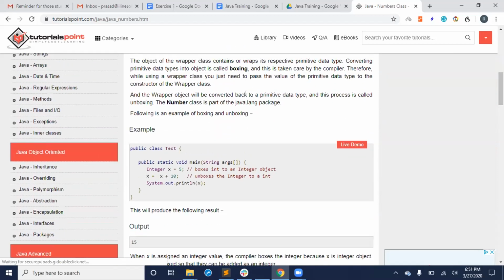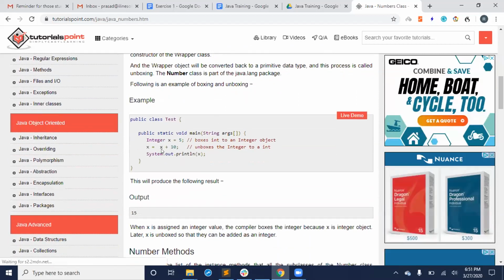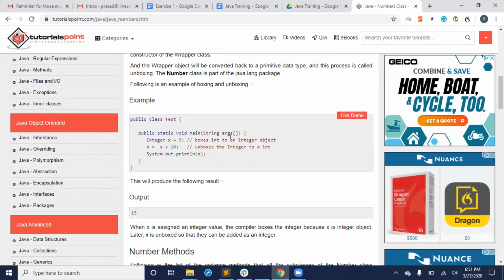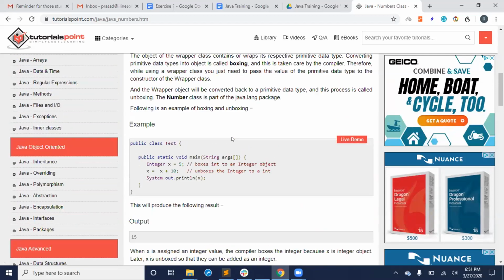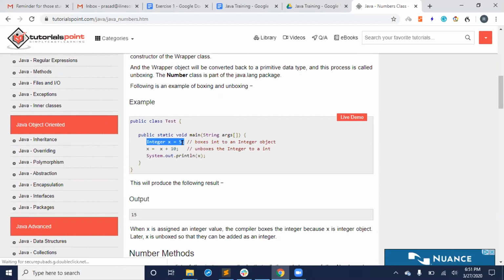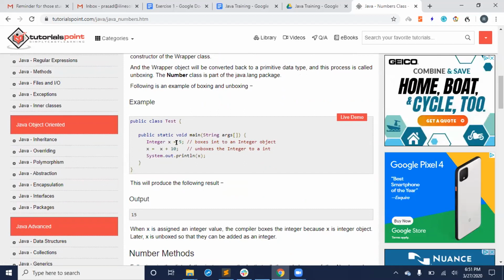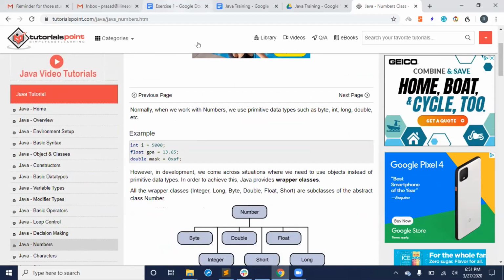So the point is, in Java, everything is an object, as we saw in the previous class. This thing is only an interview question. You might not even think about it, but in interviews, they might ask you, what is a wrapper class in Java? What is boxing, unboxing? So the point is, see here, Integer x equal to 5. Even though 5 is an integer, a primitive data type in Java, it is represented by int. The same int as in the program.